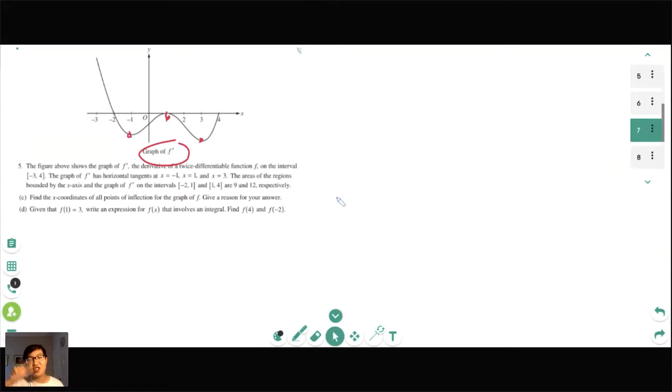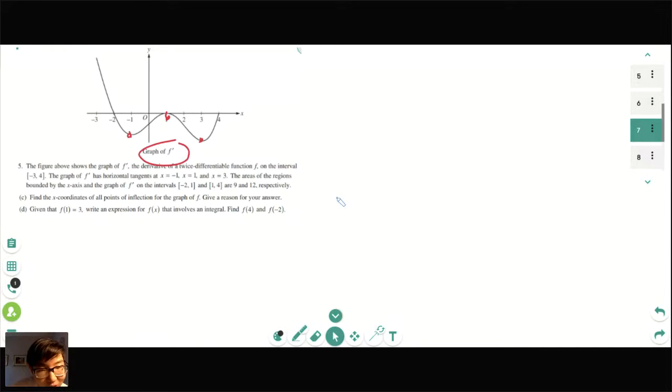And the graph of f has a point of inflection at x equals 1 because it changes from increasing to decreasing. For -1 and 3, it's going from decreasing to increasing, so you can group them together. But for 1, you have to say by itself that x equals 1 is a point of inflection because the first derivative changes from increasing to decreasing.